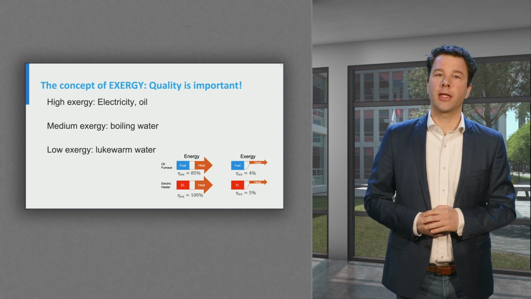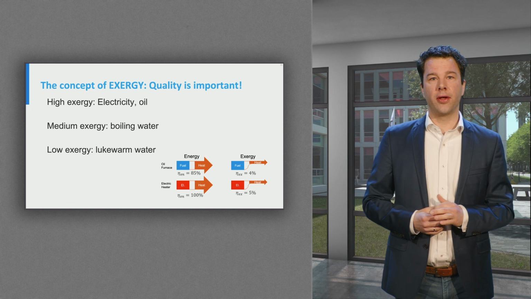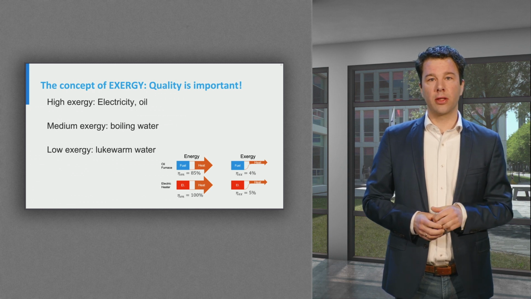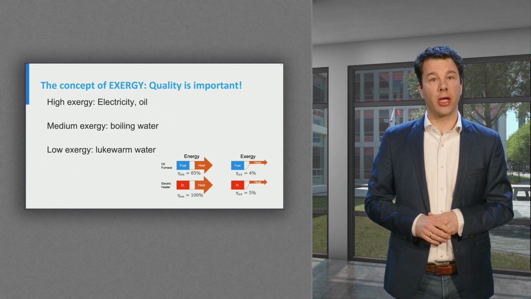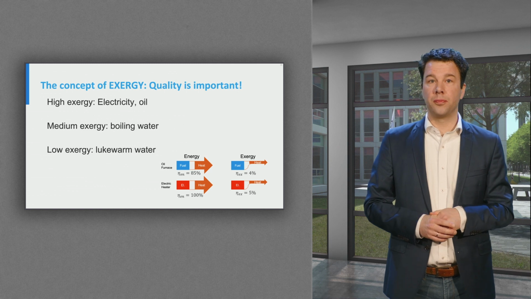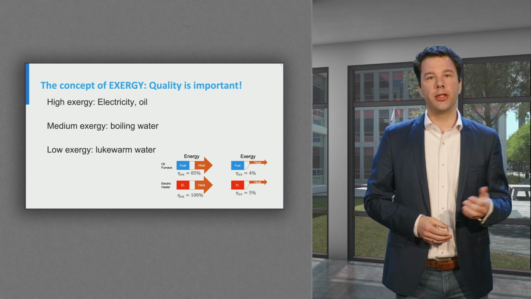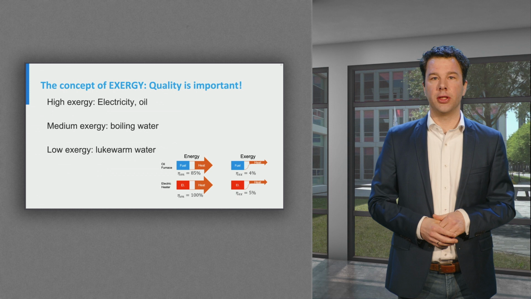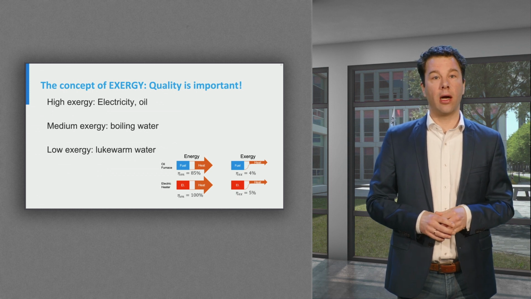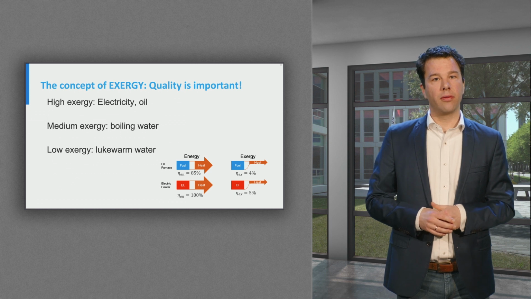Often the principle of exergy is used to quantify and understand why it's not smart to use highly valuable energy carriers like oil, hydrogen or electricity to produce lukewarm water for showering and heating of buildings. Exergy is a measure for the quality of energy, as it is defined by how much useful work can be done with a given amount of energy carrier.